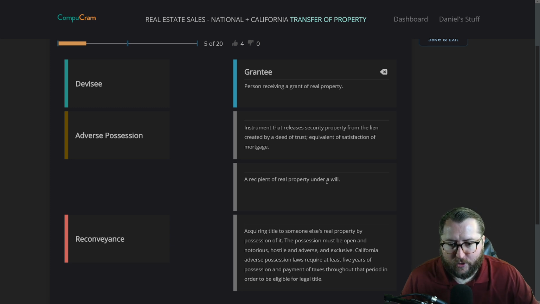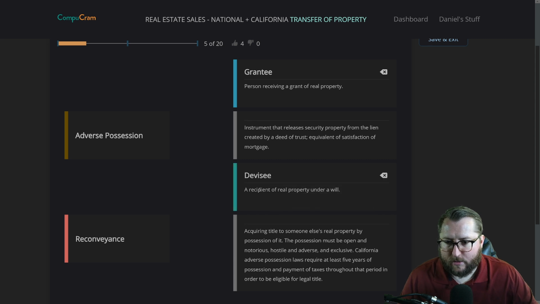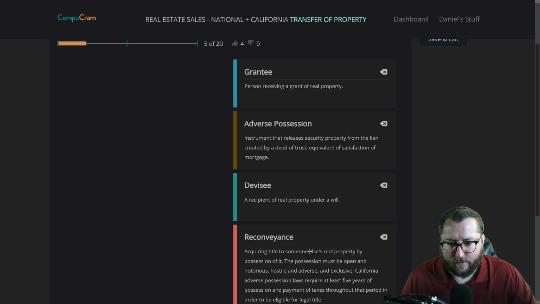A recipient of real property under a will. A recipient of real property under a will and person receiving a grant of real property. Let's go with devisee here. Instrument that releases security property from the lien, adverse possession here, and reconveyance down here.